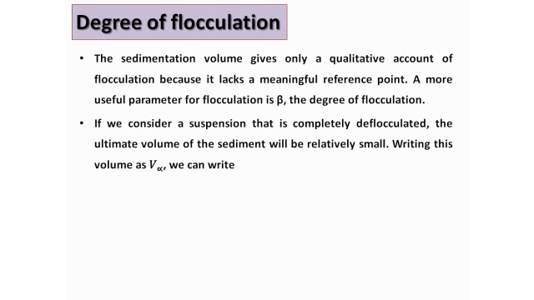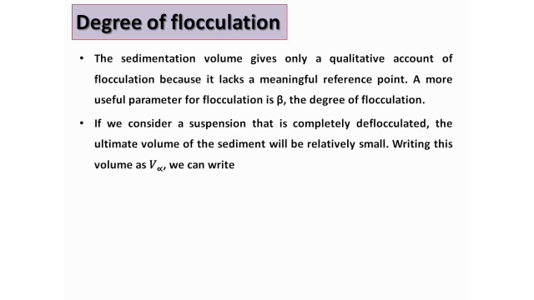But before going to that, let us have some practical aspect. Suppose we consider a suspension that is completely deflocculated. Here the ultimate volume of the sediment will be relatively small. Why? Because in a deflocculated system, the suspended particles never form a loose network and never settle together. The heavier particles settle down fast, and the lighter particles remain suspended in the supernatant, right?